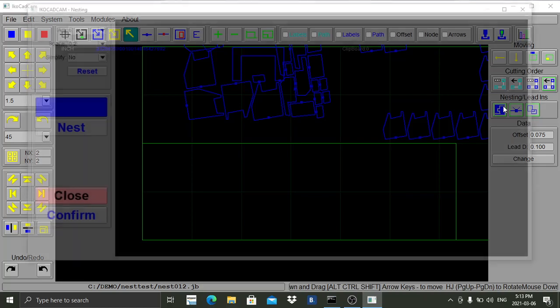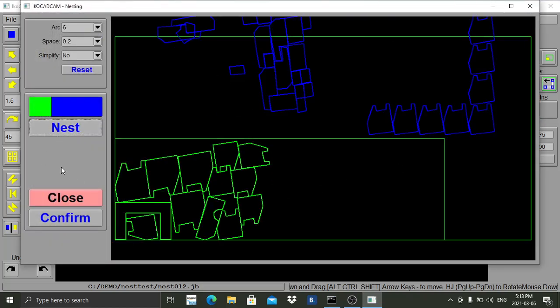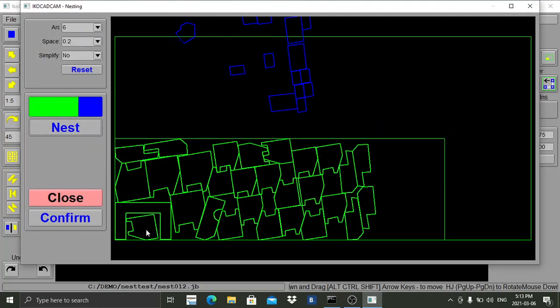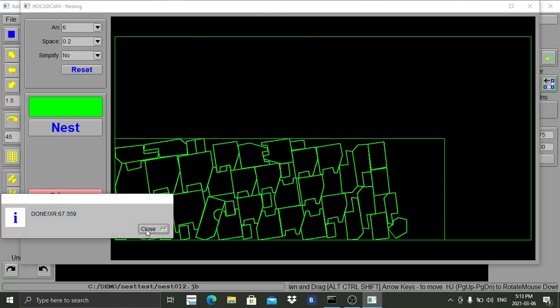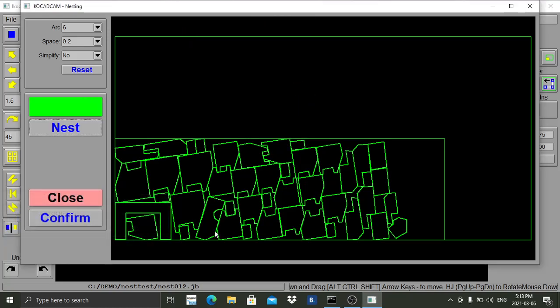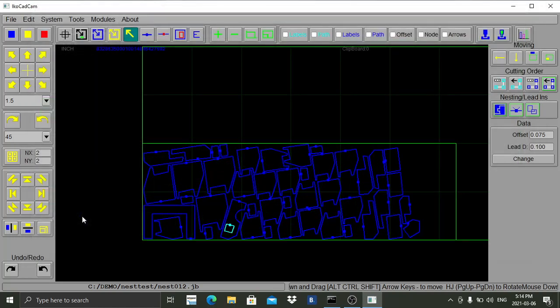We can nest everything. We can look at this in the bottom left-hand corner, how it nested the U-shaped part quite nicely. I can close it if I'm not satisfied with my nest, and I can confirm it to save my nest.